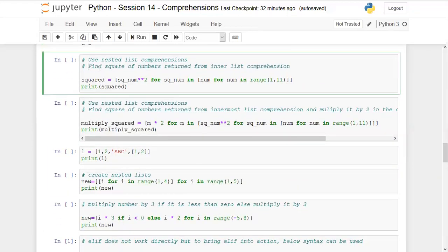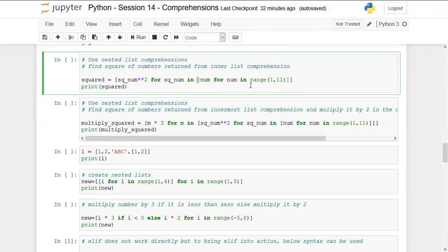The question is: find the square of numbers returned from the inner list comprehension. First, I am going to run a comprehension in the range of 1 to 11, and extract a list of all the elements in this range, which is 1 to 10. So it will create a list from 1 to 10.